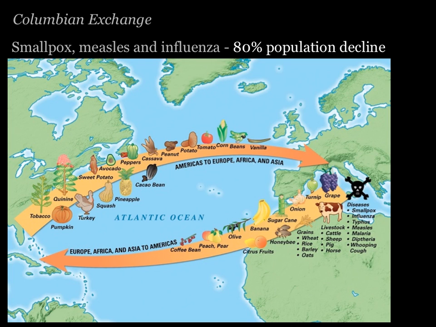A common word used to describe what happened to the Native Americans after European encounters is decimation. But that word isn't quite correct, since that indicates that only 1 out of 10 people died, which was not the case for the Americas. The current estimate is that ultimately 80% of the Native American population would die off due to European contact.